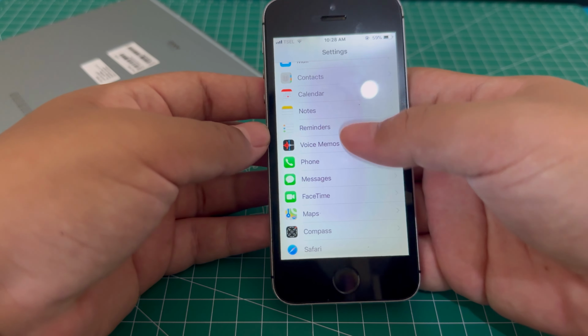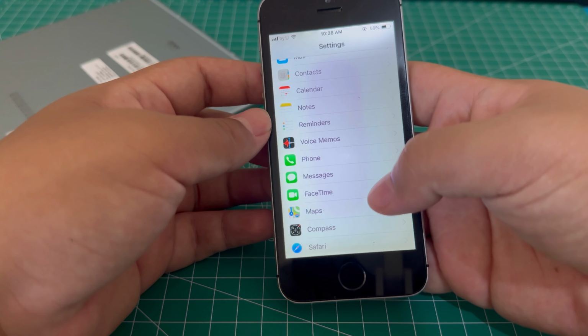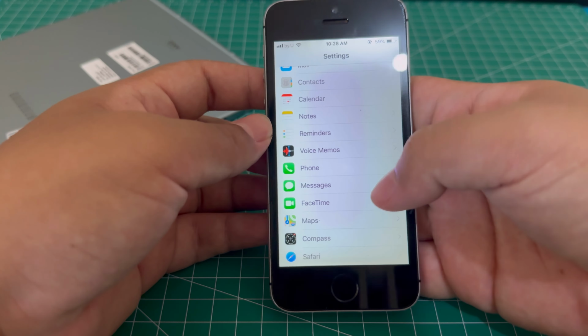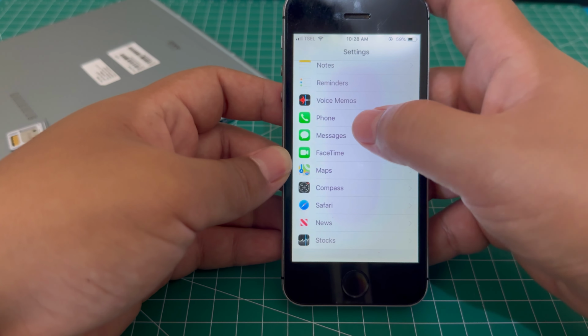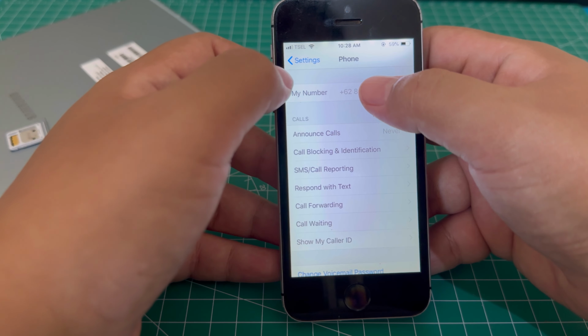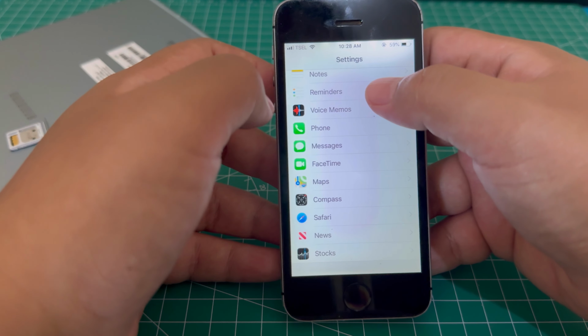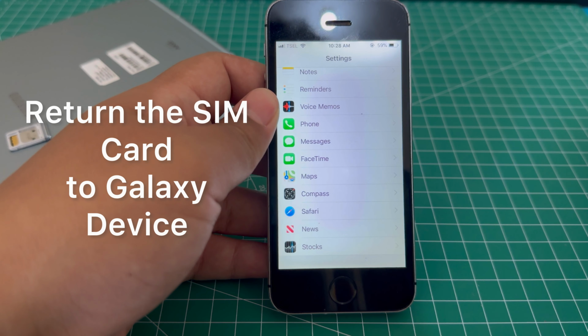Okay, now that we're connected to service, we can now check if it's connected to iMessage. So just wait until it shows FaceTime and iMessage here. So it's showing FaceTime and iMessage. You can click OK. Once you click OK, you can check the phone. The number already shows up. You can go back and eject the SIM card again.